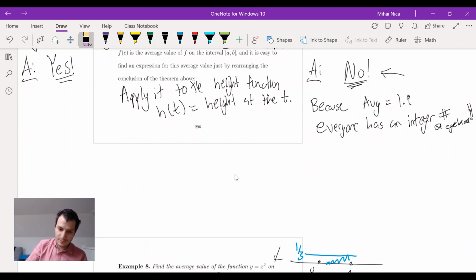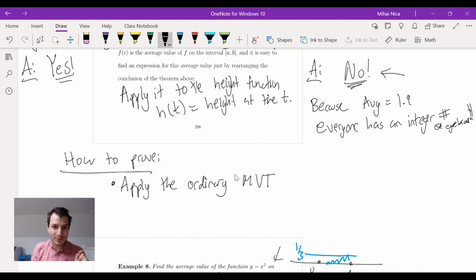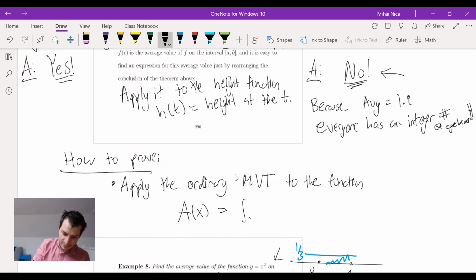How to prove it: you apply the ordinary mean value theorem. You apply it to a function which you might recognize from the fundamental theorem of calculus, A(x), which is the integral from a to x of f(t) dt.